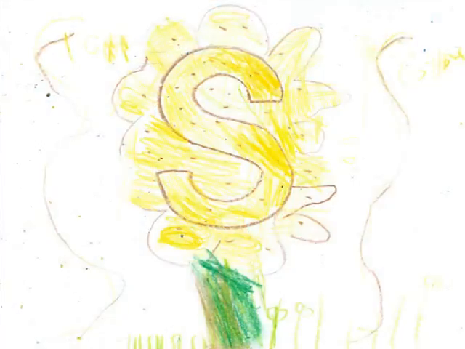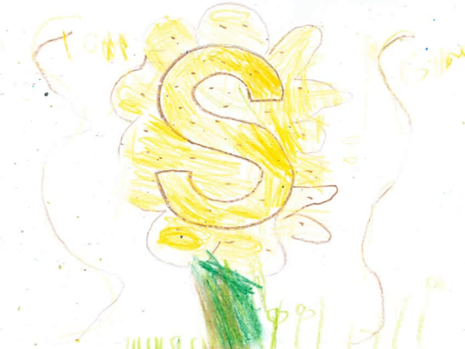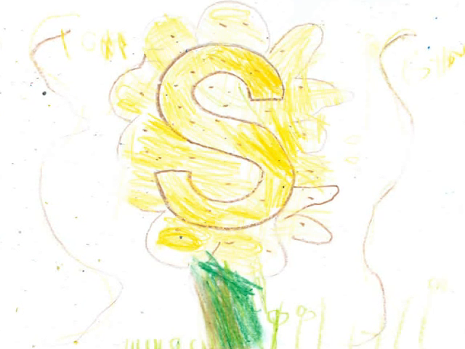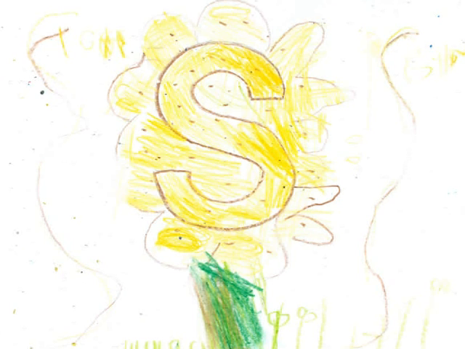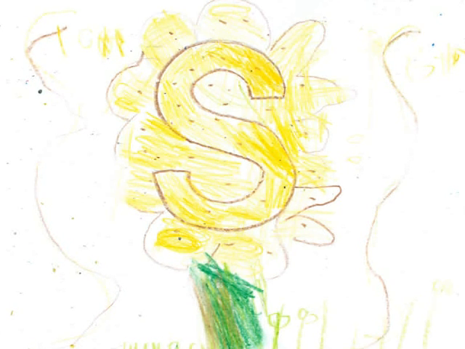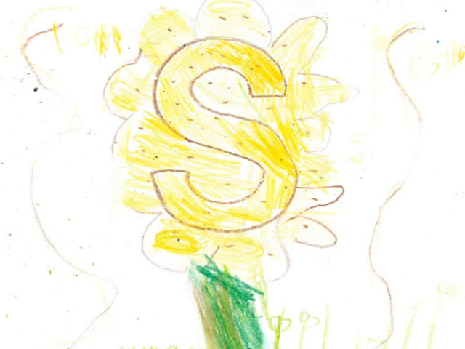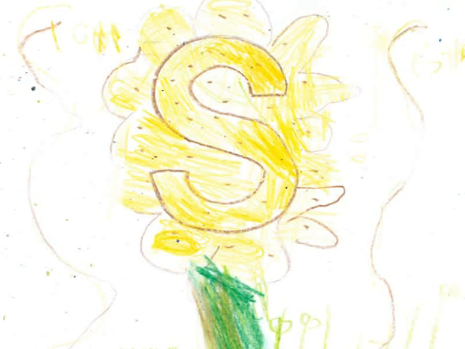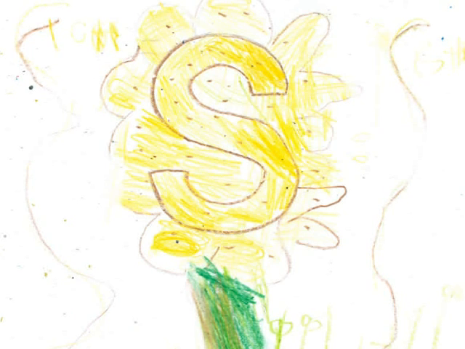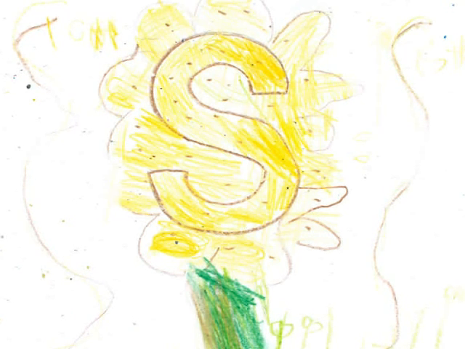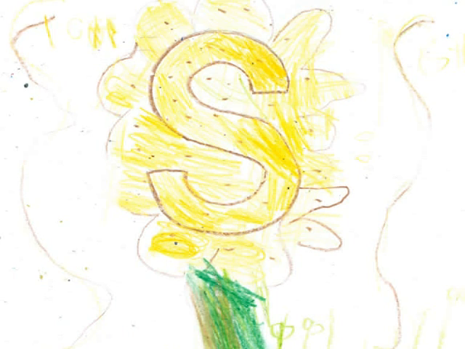S is for sunflower. The sunflower is the flower of Kansas. The sunflower is a large yellow flower with a round center.